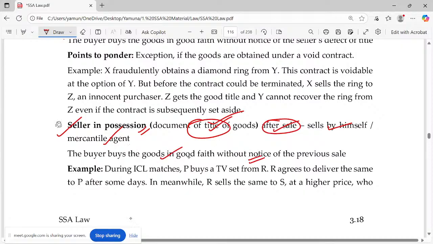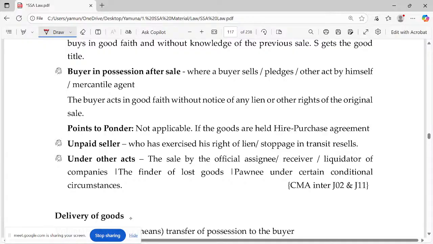So if the buyer buys in good faith without notice of the previous sale, then it's fine. Always, the principle of good faith must be followed. So that's about this point. Then buyer in possession after sale, it's fine. Buyer in possession after sale, where a buyer buys or pledges or does any other act by himself, yes, definitely he can do it.